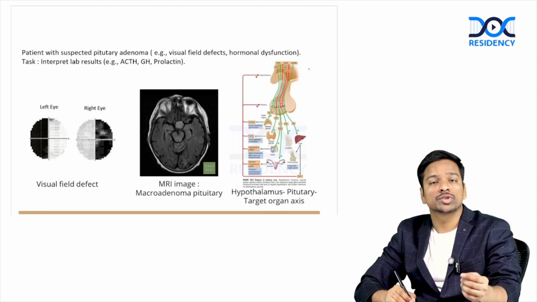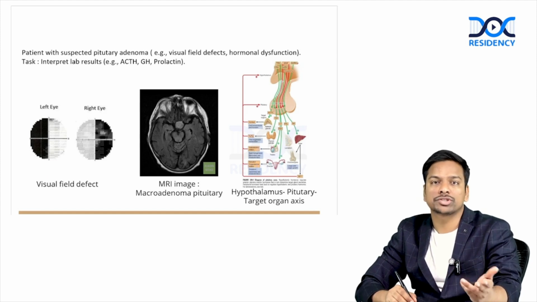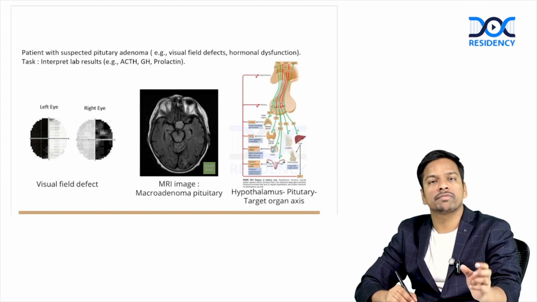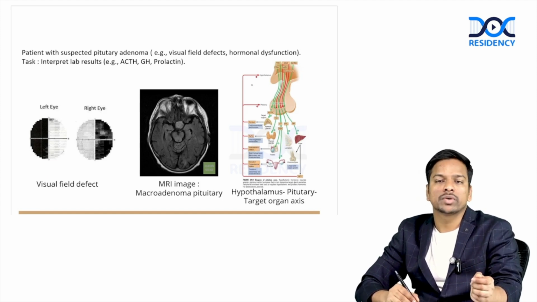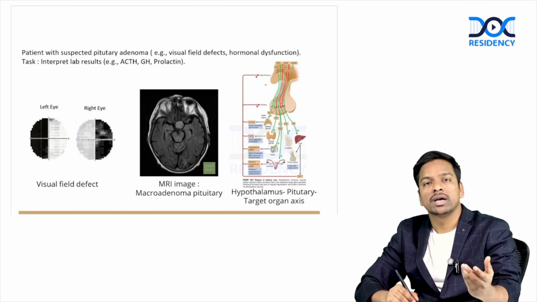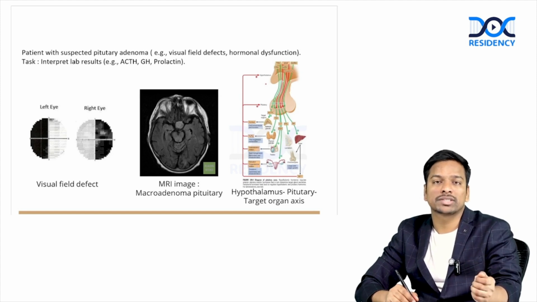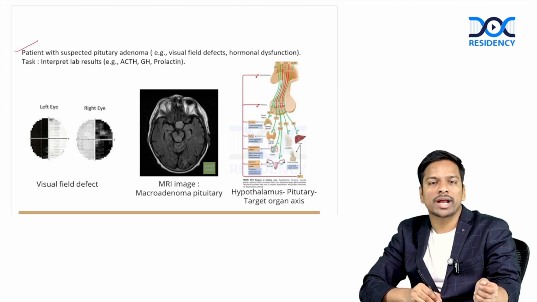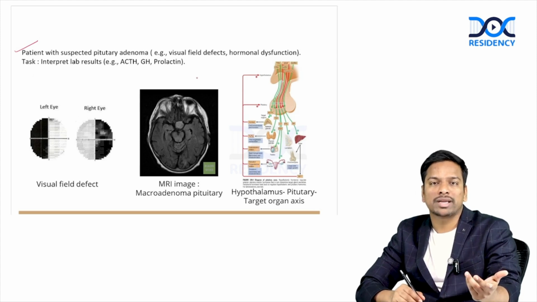Then if it is associated with thyroid, then you know TSH is low, so you will have secondary hypothyroidism in these patients. Then FSH and LH function will be reduced, which causes the patient to develop loss of libido, etc. Secondary sexual characters will be poorly developed in this patient. So pituitary adenoma itself can be one of the causes.